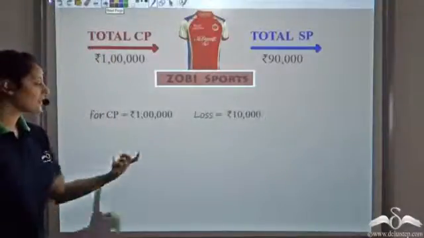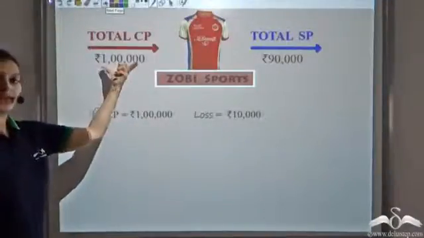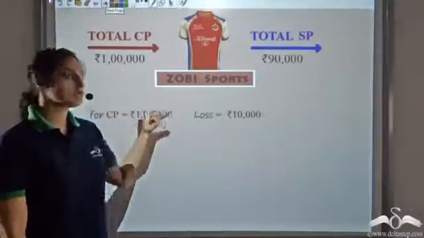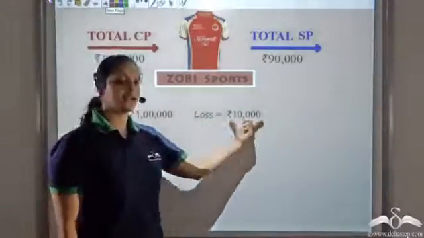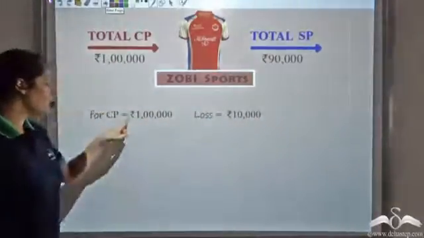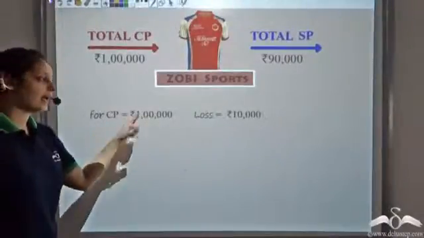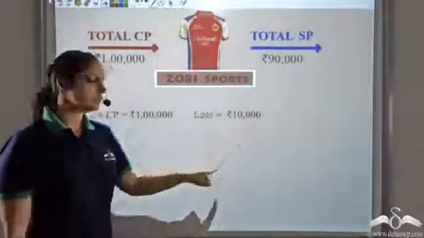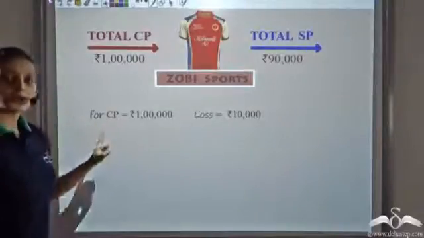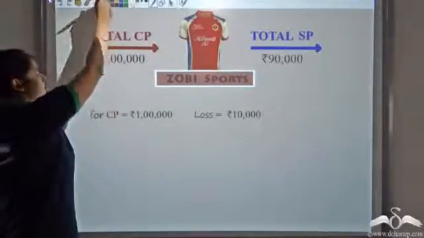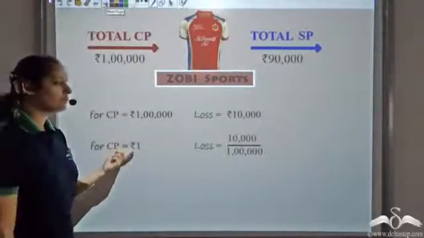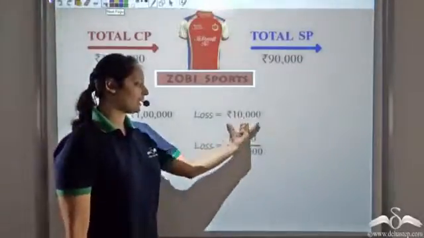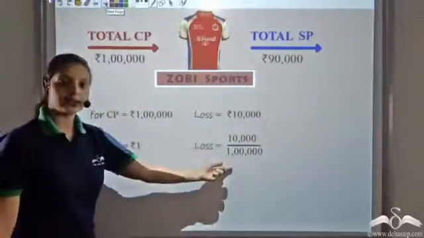So we see that for the cost price of 1 lakh, Zobi Sports suffered a loss of 10,000 rupees. Now, if the cost price was 1 lakh, the loss was 10,000. We can find for 1 rupee also. If the cost price is 1, by unitary method I can say loss would be 10,000 divided by 1 lakh.